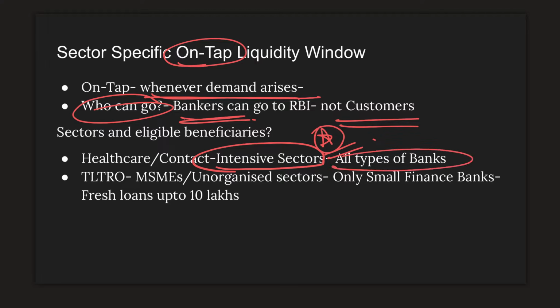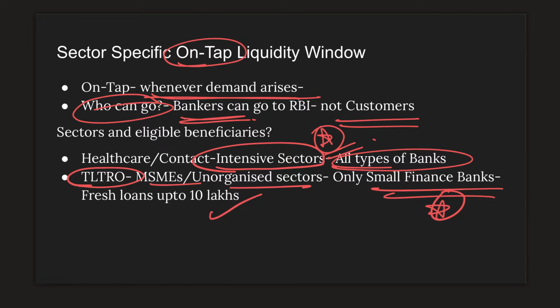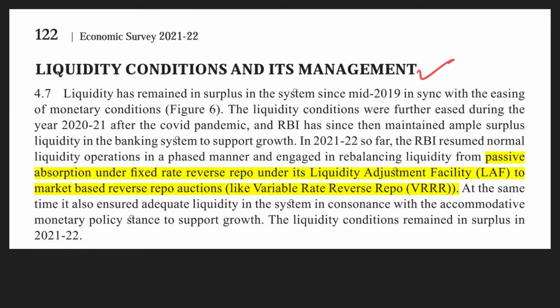So all types of banks, if they are giving these loans to the contact intensive sectors, those banks can approach RBI. And similarly, there is something called targeted long-term repo operations, which we'll be discussing. So MSMEs and unorganized sectors would be getting help from small finance banks only. The logic and everything will be discussed in the next few slides. So RBI has managed to maintain the surplus liquidity using this variable rate reverse repo operations. That is the same thing given in the economic survey, which we have already seen.